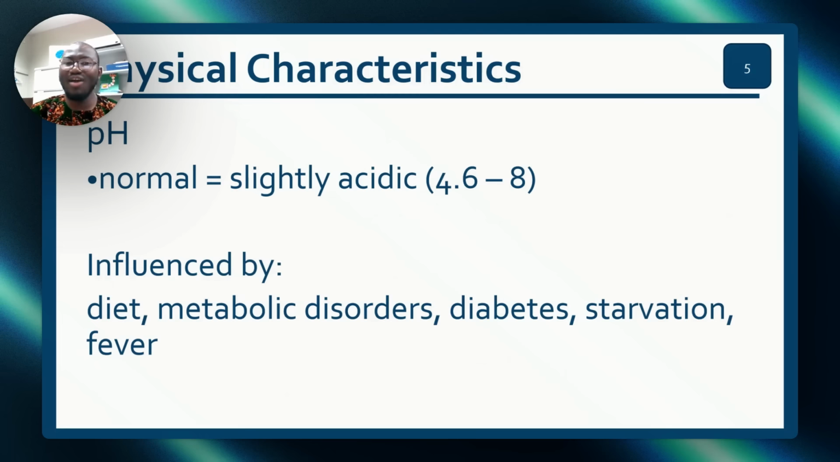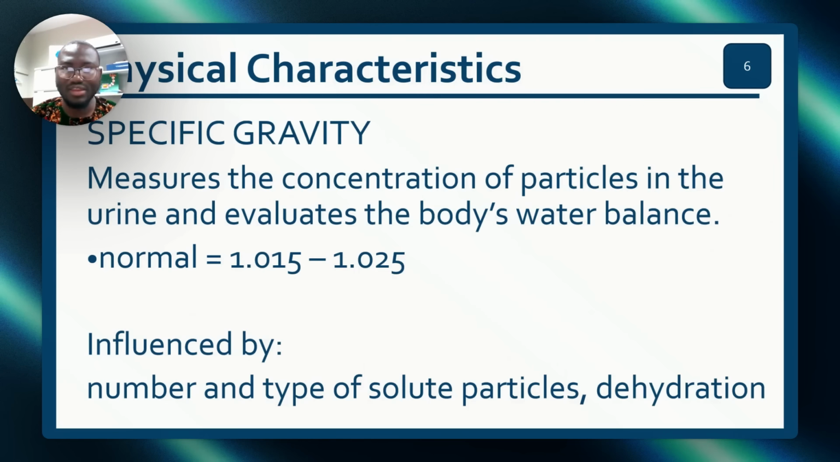All right? Now, the pH of the urine is 4.6 to 8. It's slightly acidic. The specific gravity is what they will ask you in the exam. Remember 1.025. It can increase or reduce. It's affected by solute particles and dehydration. 1.025, not 125, but add the 0: 1.025.